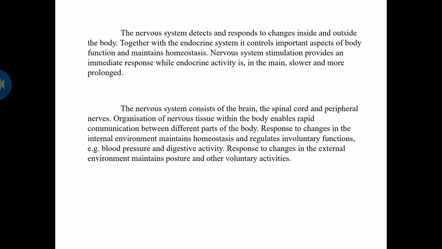The nervous system consists of the brain, the spinal cord and peripheral nerves. The organization of nervous tissue within the body enables rapid communication between the different parts of the body. The arrangement and organization provide an immediate and rapid reaction. Responses to changes in the internal environment maintain homeostasis and regulate involuntary functions like blood pressure and digestive activity. Responses to changes in the external environment maintain posture and other voluntary activities.